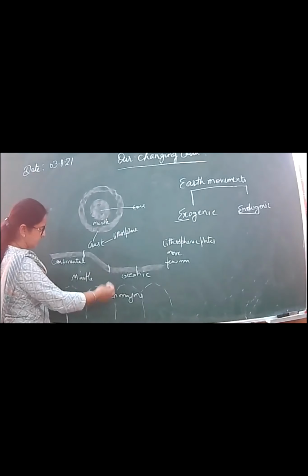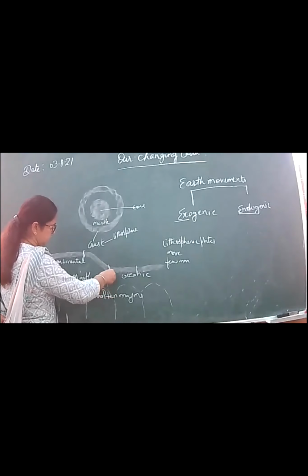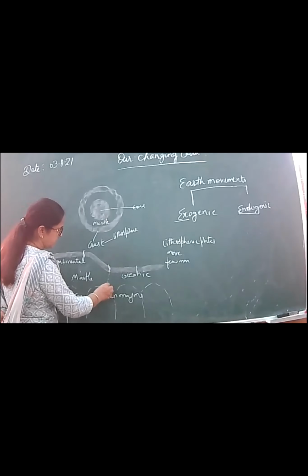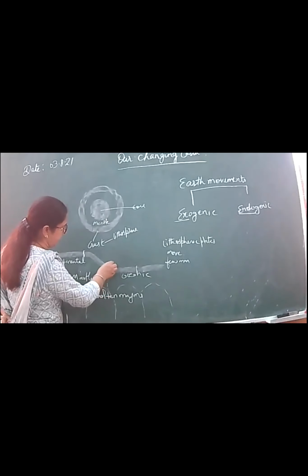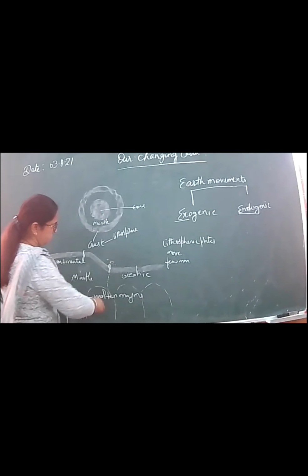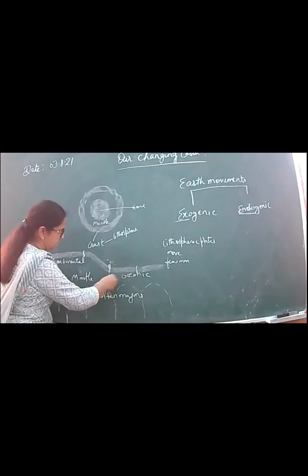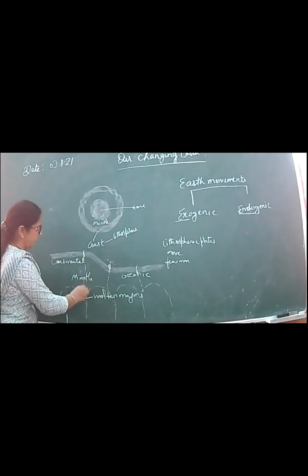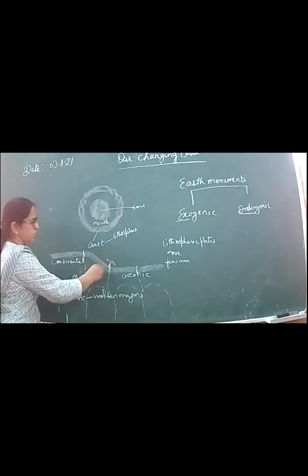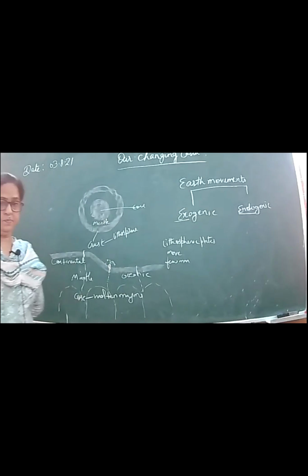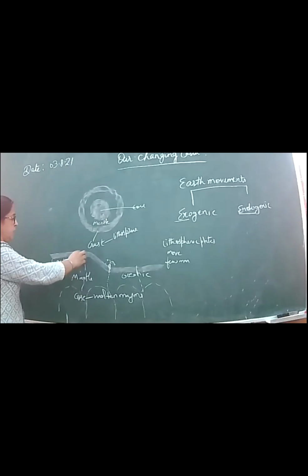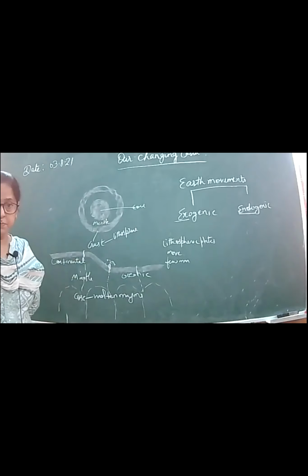We have discussed there are some cracks, so sometimes through this movement, this molten magma can come out through these cracks. There is molten magma and there are some cracks, and through these cracks sometimes this molten magma comes out in the form of volcano, and sometimes it causes earthquake.